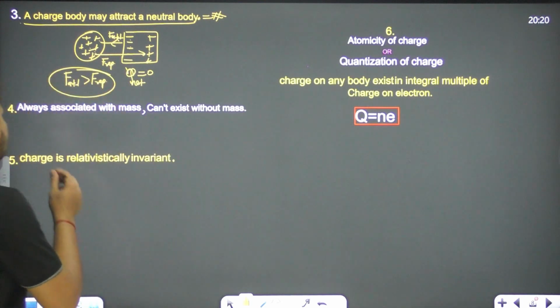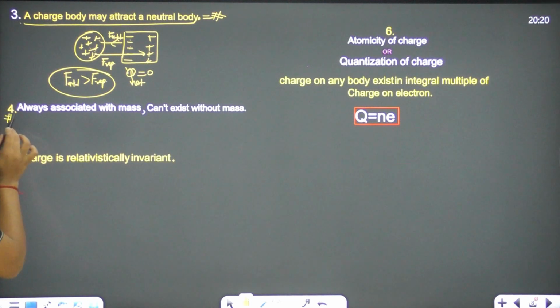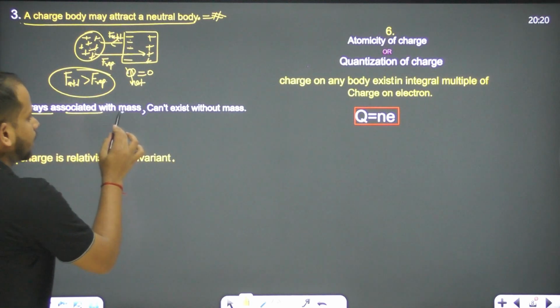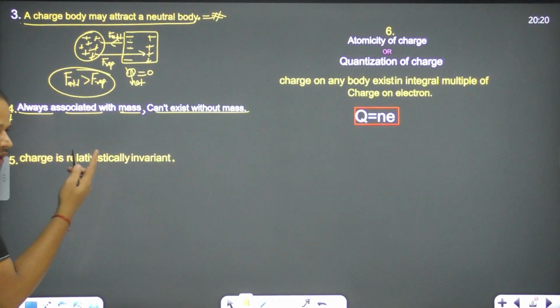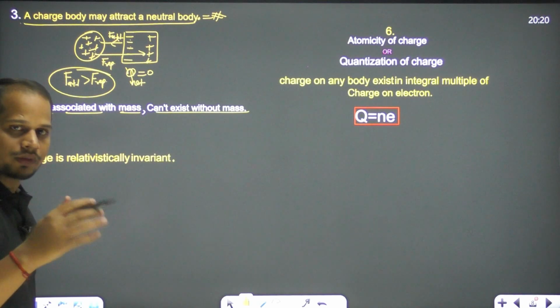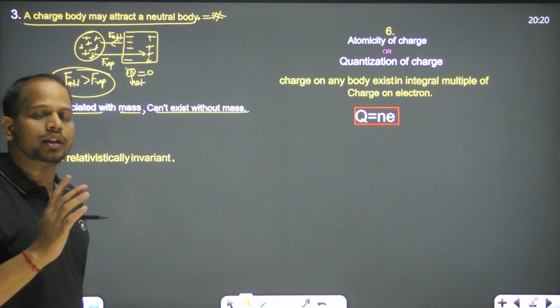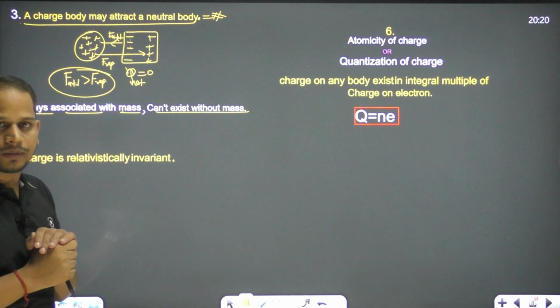Let's see, what is the next property we have? The next property is that charge is always associated with mass and cannot exist without mass. That's what I said initially, along with the definition of charge. Charge is always associated with mass, because what are the fundamental charges here?